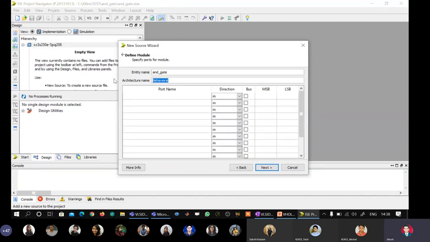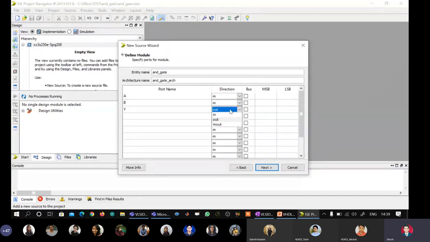Architecture name by default is behavioral. You can keep it as it is, but we want to conform to the nomenclature we are using, that architecture name is entity name underscore ARCH. Here the first signal name is A. Direction, that is mode, is same as direction, it is in. Second signal is B. Again it is in. Third is Y, and it is out.